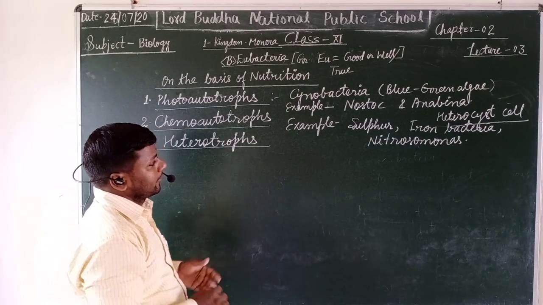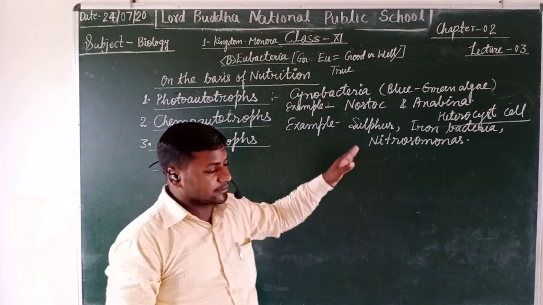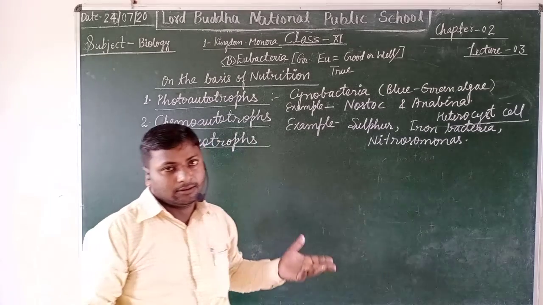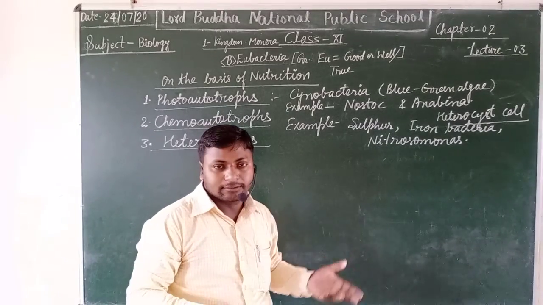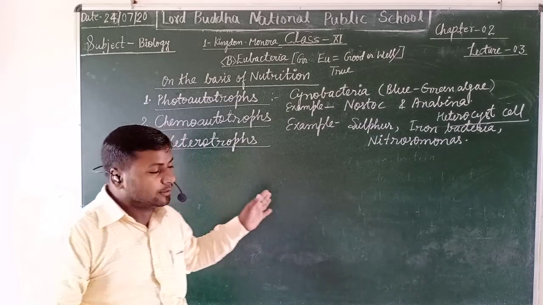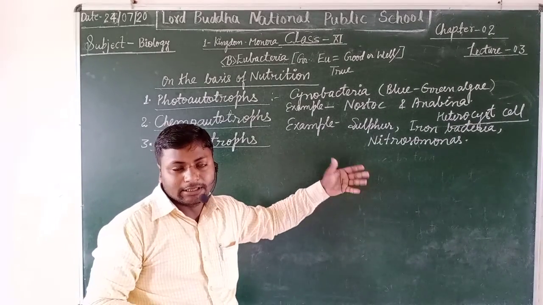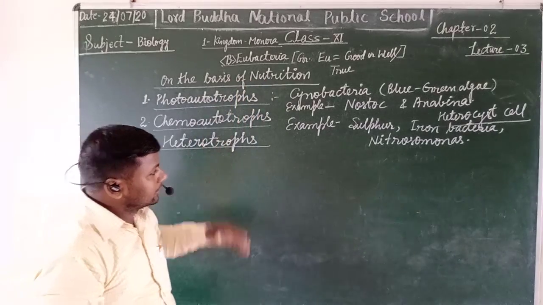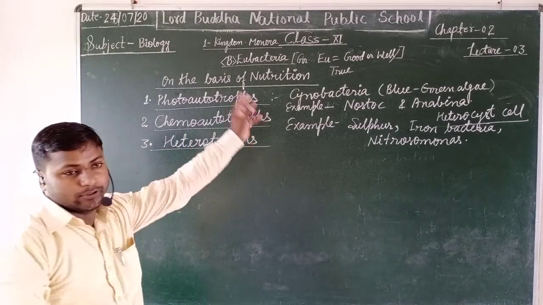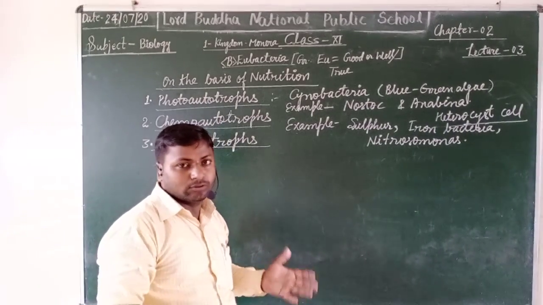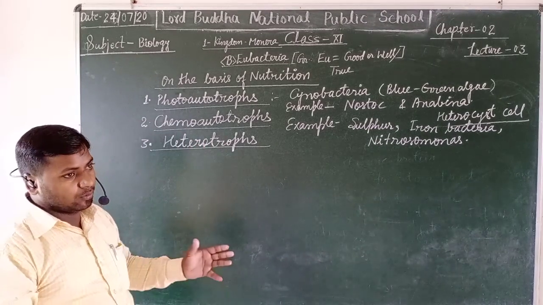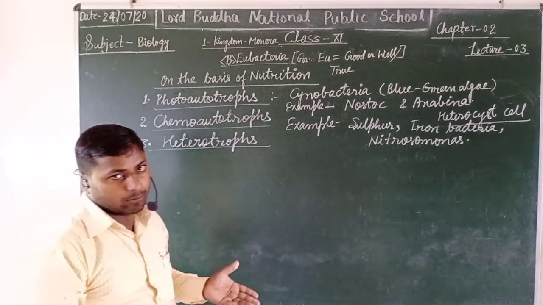These bacteria also break down nitrates, nitrites and ammonia, and help in recycling these substances in our nature. That's why they are also regarded as the decomposers, because they have the ability to decompose organic and inorganic waste substances present in the soil. Thus, they play a very economic role to recycle our environment.